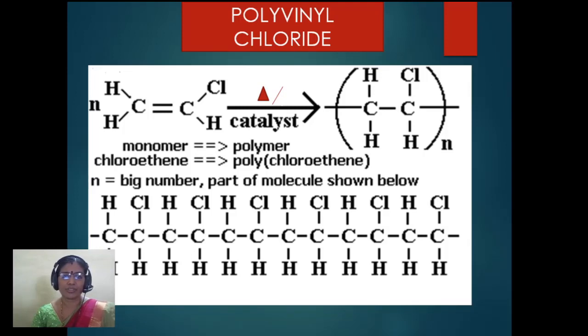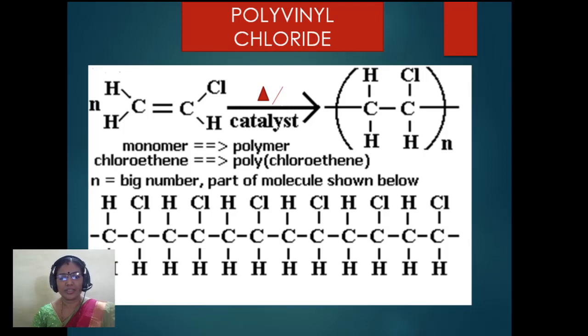Okay, so how is chloroethene obtained? Chloroethene is obtained by replacing one hydrogen in ethylene with chlorine. Or this vinyl chloride or chloroethene polymerizes under heat and pressure in the presence of a catalyst to give you polyvinyl chloride. So polyvinyl chloride has got repeated units of vinyl chloride linked together.